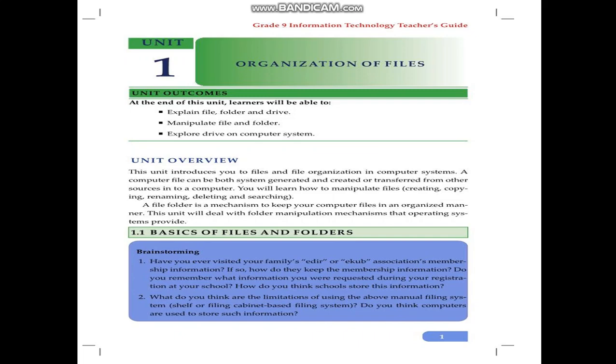The second brainstorming question: what do you think are the limitations of using the above manual filing systems, such as a shelf or filing cabinet based filing system? Do you think computers are used to store such information? Yes, of course. It's possible to use computers.